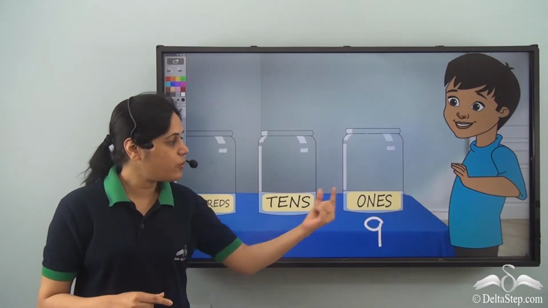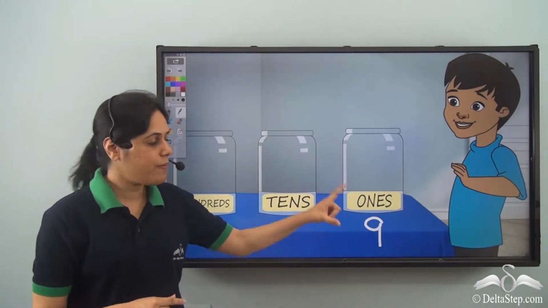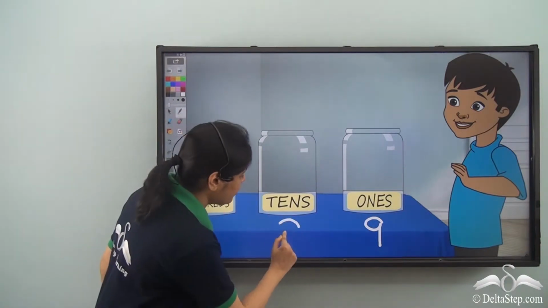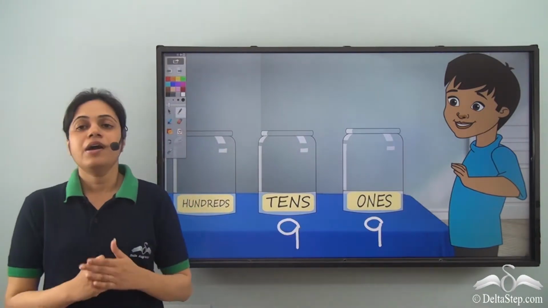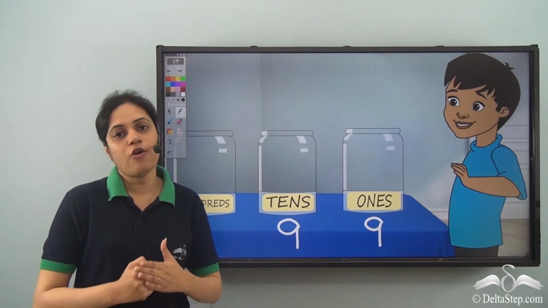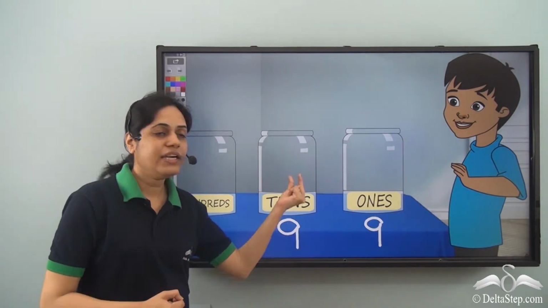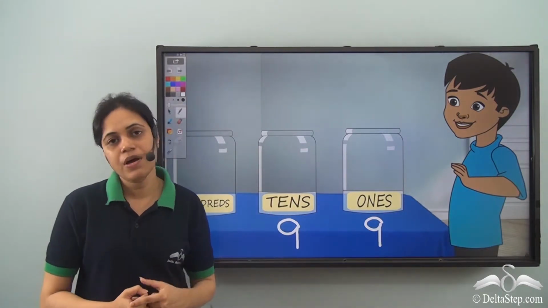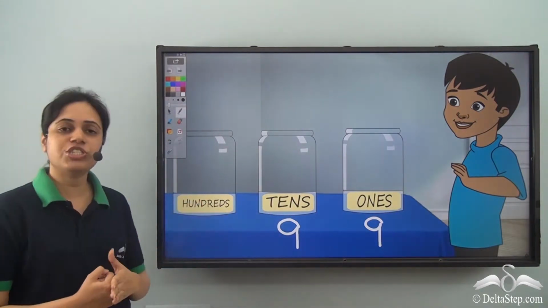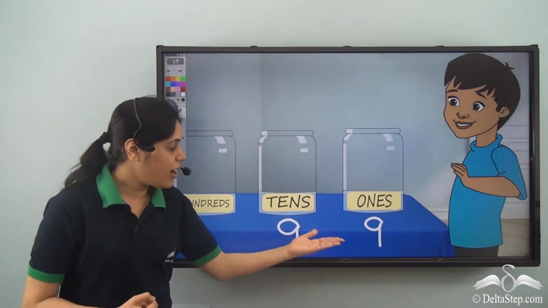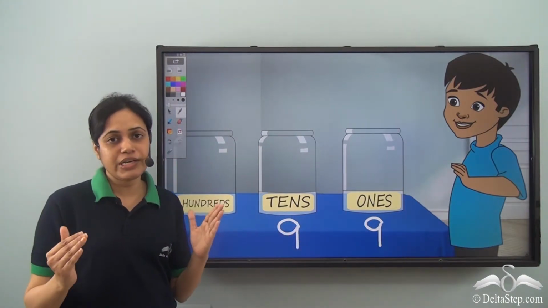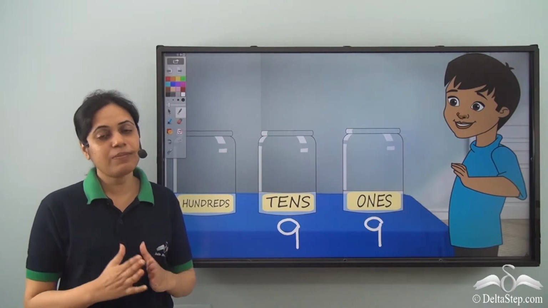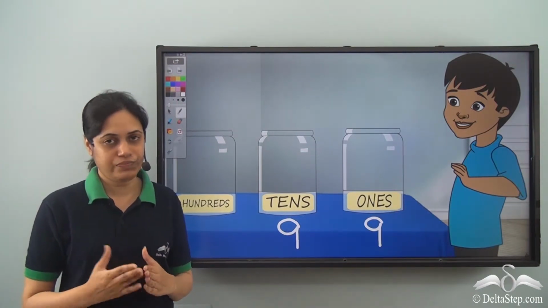As soon as we put the 10th cookie, they form a pile and go to the tens jar. Even the tens jar can hold 9 piles of 10 cookies. So 9 tens is the maximum that can fit in this jar. Now what about the hundreds jar? The hundreds jar stores cookies in groups of 100. And what is the maximum number that it will be able to hold? Let's see.